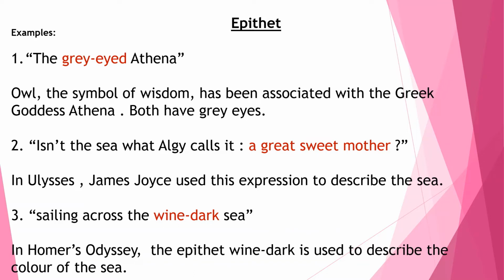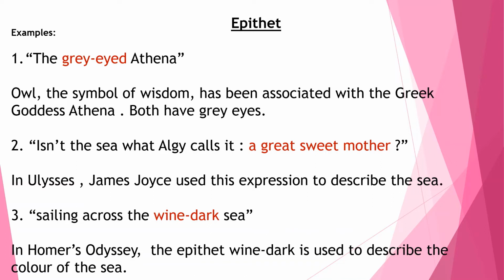Perhaps this association with an owl is the reason why the color of her eyes has been portrayed as grey, like that of an owl. So, both have grey eyes. The owl has grey eyes, and Athena, because the owl has been associated with her, also has grey eyes.